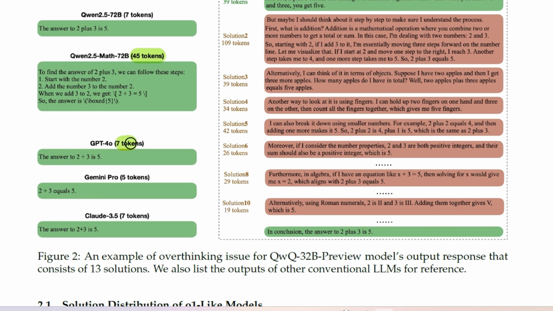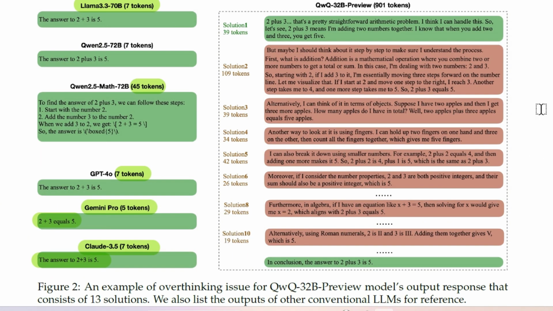GPT-4o gives out the answer in 7 tokens. The answer to 2 plus 3 is 5. Very sweet. Gemini Pro, 5 tokens. 2 plus 3 equals 5. Claude 3.5 gives out in 7 tokens. The answer to 2 plus 3 is 5. Again, sweet answer. But on the right hand side, you can see this is the